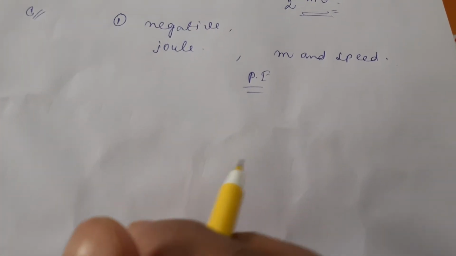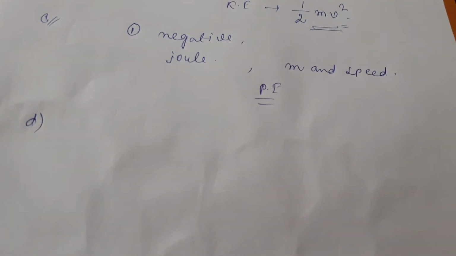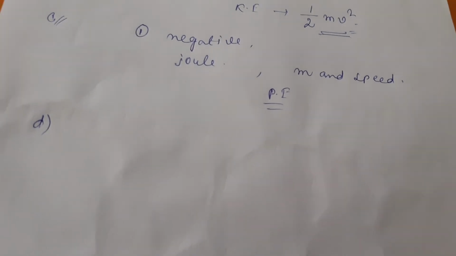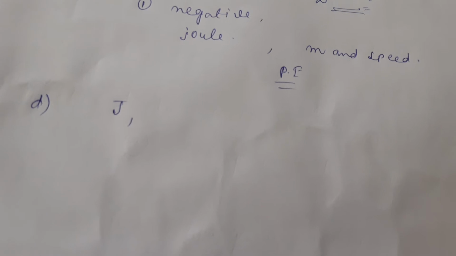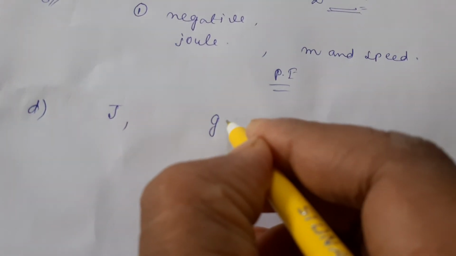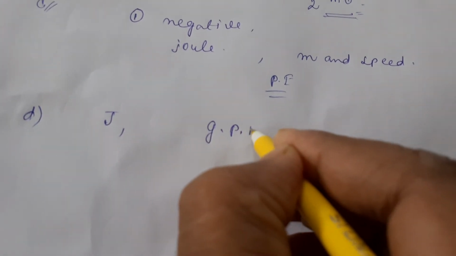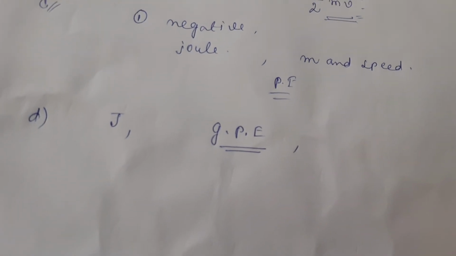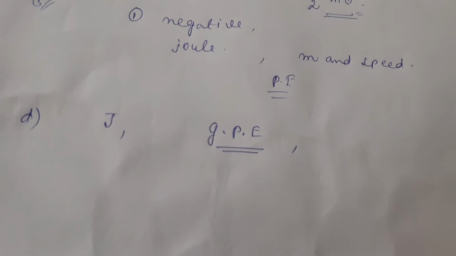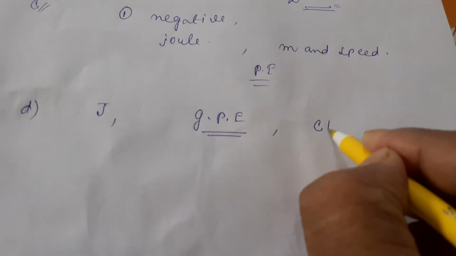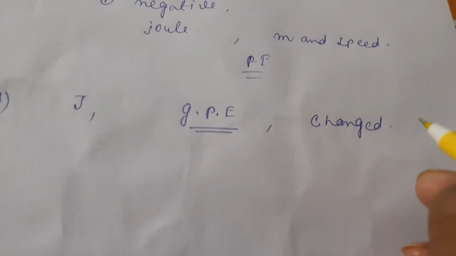Next come to the question D, fill in the blanks type question. SI unit of work is what? That is joule. Clear? The potential energy produced by a body by virtue of its position in a gravitational field is called its gravitational potential energy. Gravitational potential energy, you can write down. Next one: energy can neither be created nor destroyed but can only be changed. It can be changed. Clear?